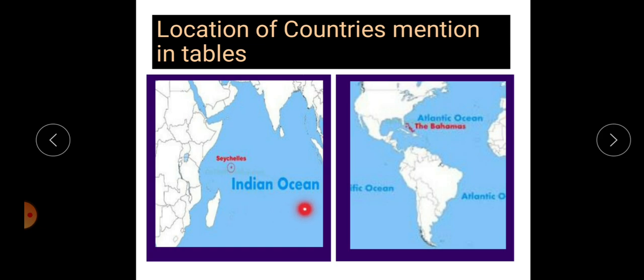When there is a sea or ocean location, then water games and adventure games are also developed in the port and beach area. The beach is also one of the important physical factors, physical beauty, which attracts people towards it. This is the location of Seychelles in the Indian Ocean near the African continent. Then the Bahamas Island is in the Atlantic Ocean near the North American region.